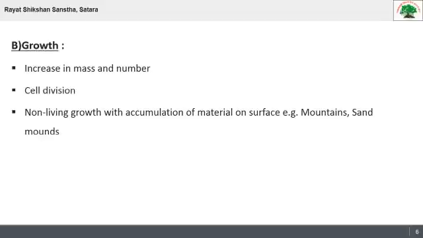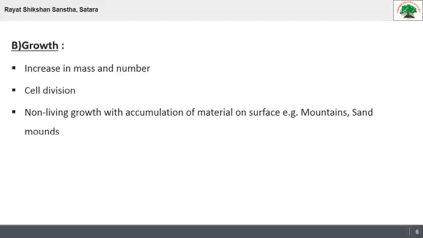But there is a point with non-living things. When we see sand mounds, these sand mounds become larger, smaller, then smaller and larger. Means the size of these mounds changes. That is because of just accumulation of sand. That is not growth. So only living organisms show growth.